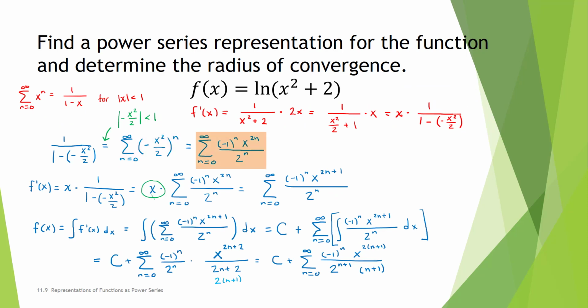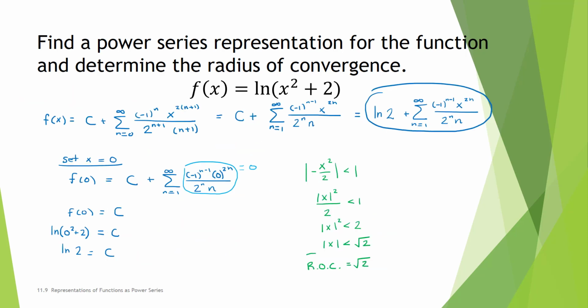Now simplifying and multiplying a series by an expression that does not contain the index n does not change the radius of convergence. And the theorem in this section that says we can take the antiderivative of a power series term by term also says that the radius of convergence does not change. This tells us that our overall radius of convergence is equal to the square root of 2.